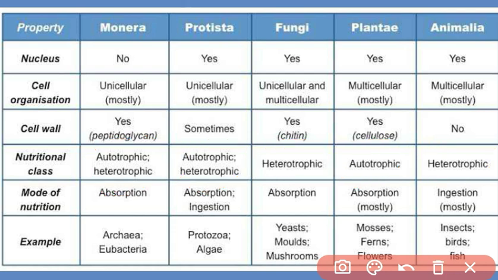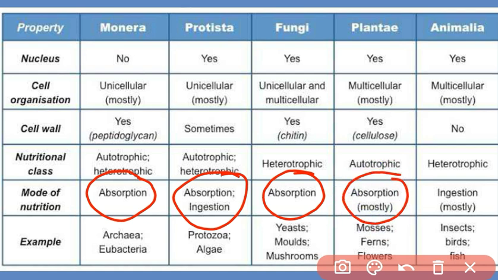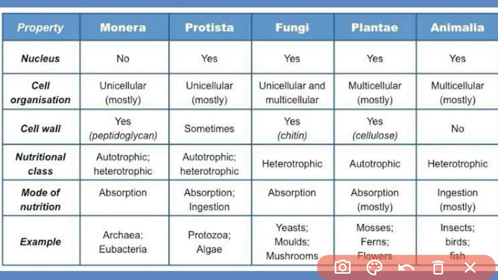Mode of nutrition in Monera is absorption. In case of Protista, it is by ingestion or absorption. In Fungi, by absorption. In Plantae, absorption, and in Animalia by ingestion. Examples: the true bacteria, archaeobacteria and cyanobacteria are placed in kingdom Monera by scientist R.H. Whittaker. In Protista, algae and protozoa were kept.